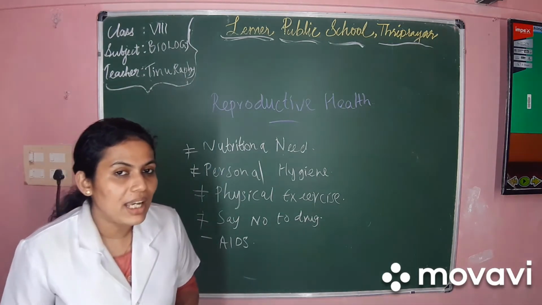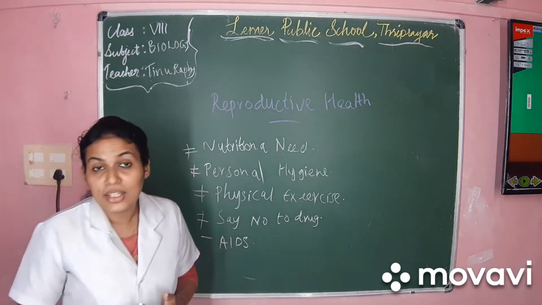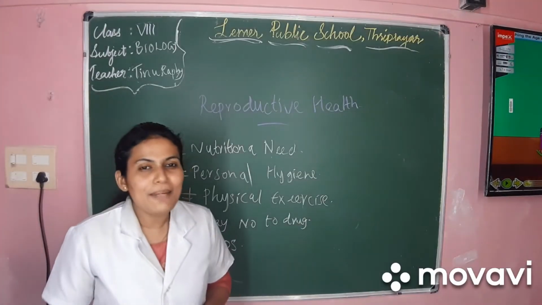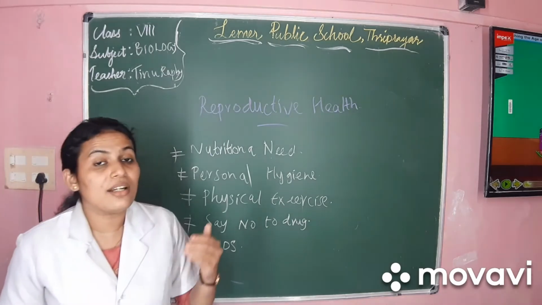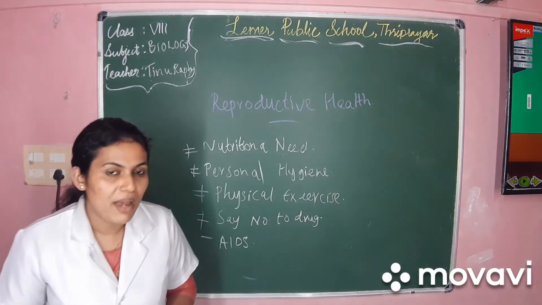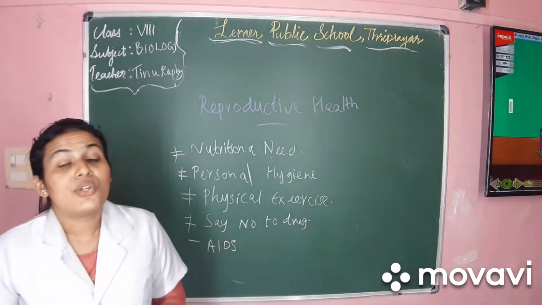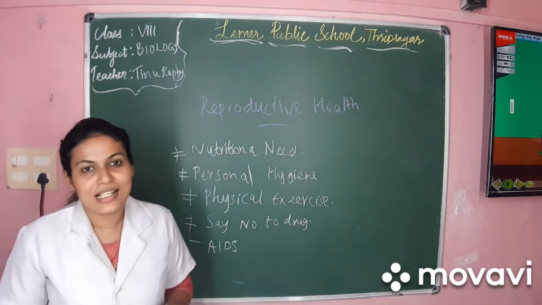Once the AIDS virus enters our body, it is incurable. AIDS is spread by unhealthy practice of sex, and transfusion of blood from an infected person to a healthy person. So these are the methods of transferring the HIV virus. So an adolescent should always maintain a clean sex life to prevent sexually transmitted diseases.